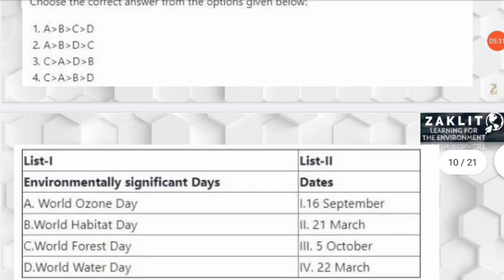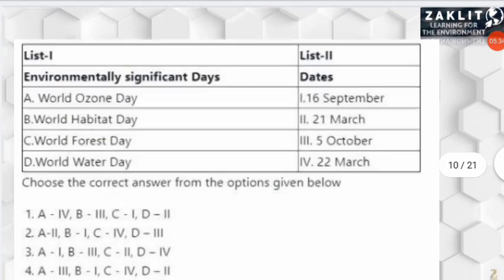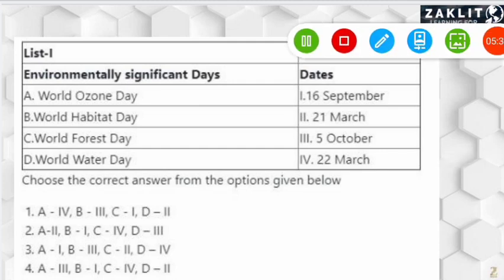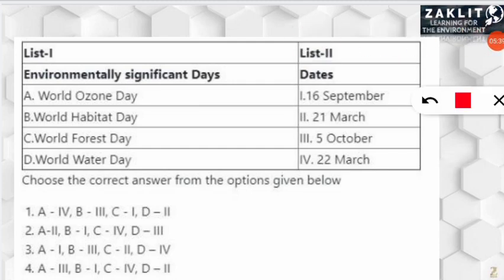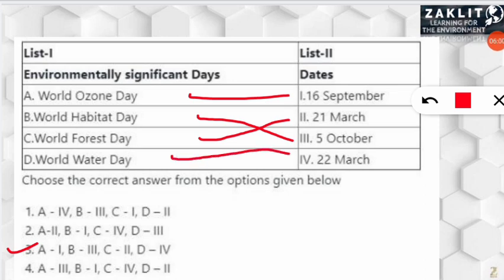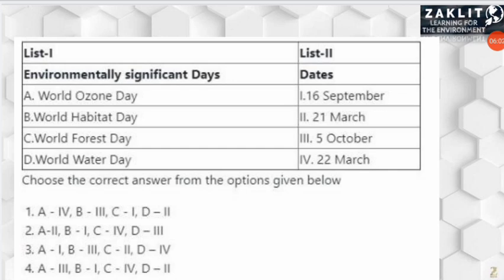Moving on to the next question. The next questions were related to important environmental days along with the dates on which we celebrate them. Here the correct option will be option number 3, because World Ozone Day is celebrated on 16th of September, so it was in front of that only. World Habitat Day is celebrated on 5th October, World Forest Day is celebrated on 21st March, and World Water Day is celebrated on 22nd of March. So this was the correct matching, that is option number 3 will be the correct option.